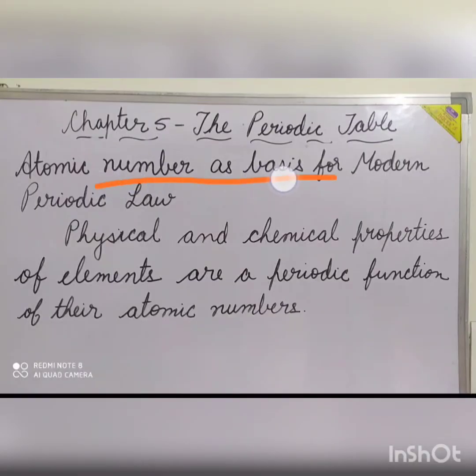Atomic number as the basis for the modern periodic law. The modern periodic law is based on the increasing atomic number of elements. This table was made by Henry Moseley. In 1913, Moseley used anodes of different metals in a discharge tube and subjected them to attack by the cathode rays.